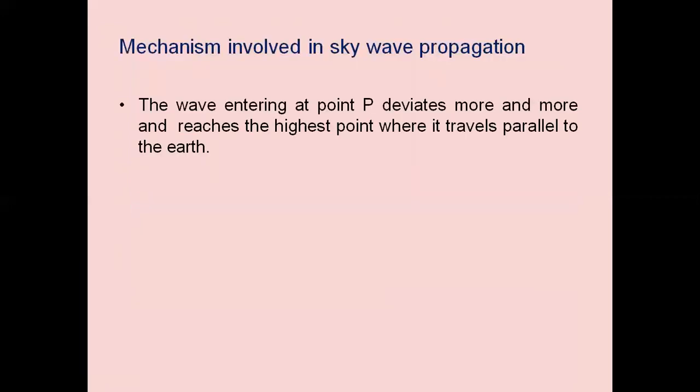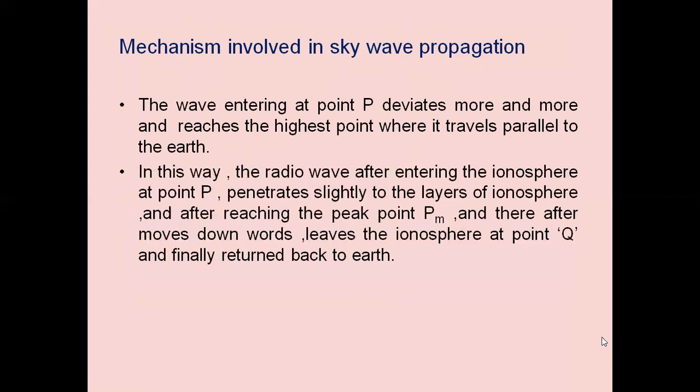The wave entering at point P deviates more and more and reaches the highest point where it travels parallel to the Earth. In this way, the radio wave, after entering the ionosphere at point P, penetrates slightly into the layers of the ionosphere, and after reaching the peak point, thereafter moves downwards, leaves the ionosphere at point Q, and finally returns back to Earth.